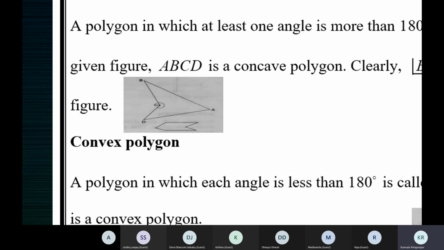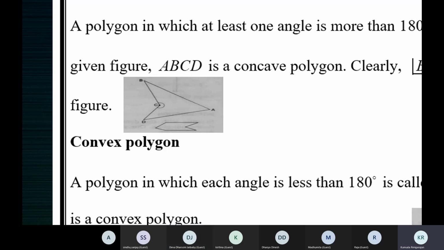What is an acute angle? Ma'am, once again will you repeat about convex and concave polygon, ma'am? Yeah, sure. I'll come back to that. I haven't finished. I'll come back to that.